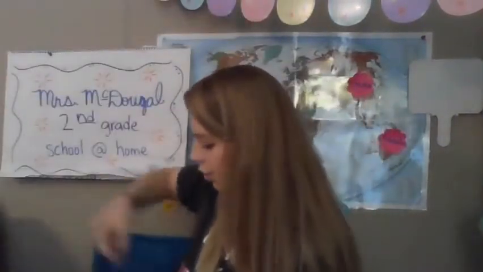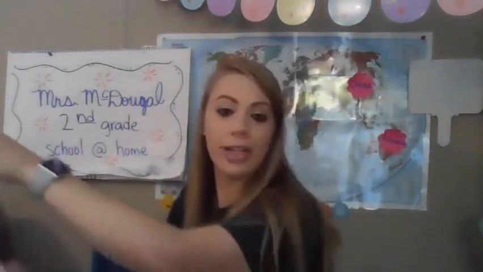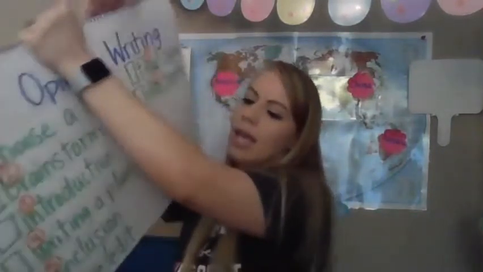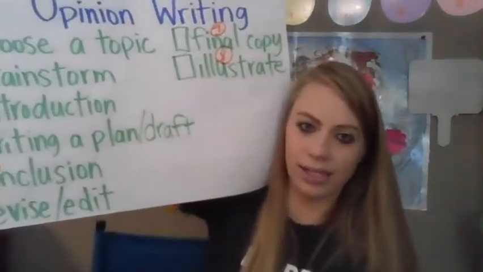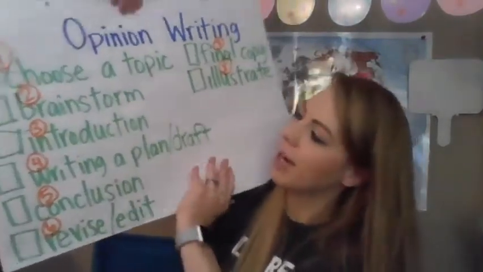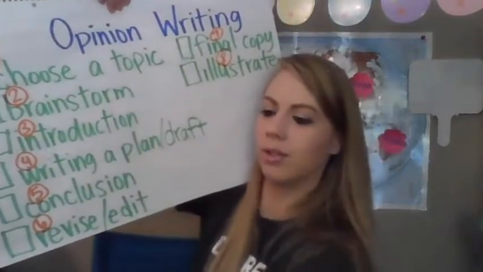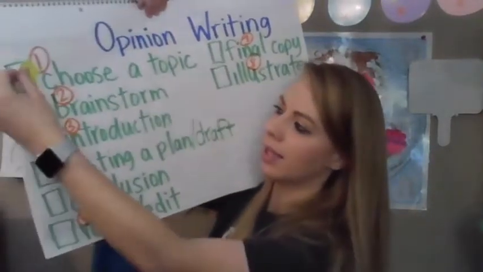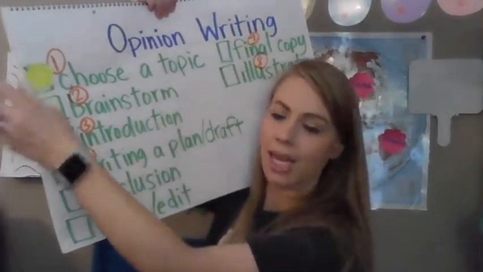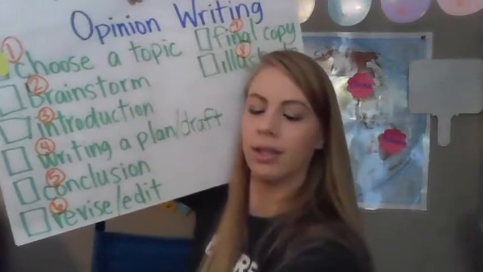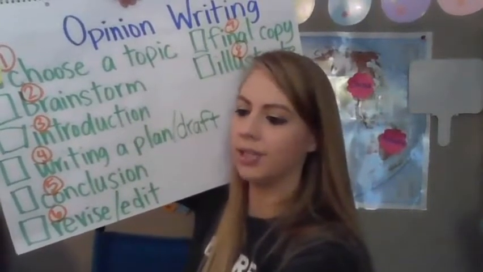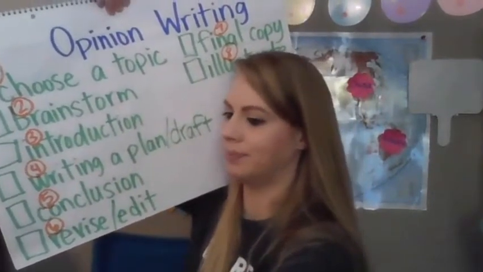So let's look at our checklist that we created for Monday. And let's look through and see what we've done so far. Remember, there are 8 steps to complete this process. So for our opinion writing, we have choose a topic. So I'm going to put a little sticky note on there saying that we did that. Remember, we did that on Monday. You chose the topic that you want to write about. Thumbs up. Good deal.